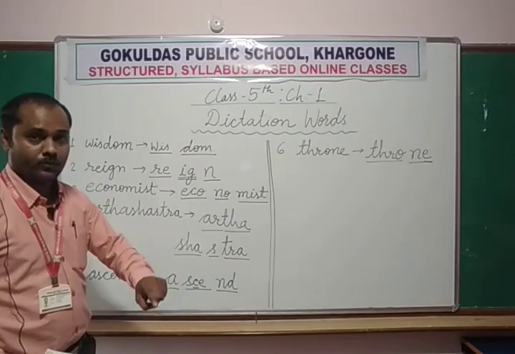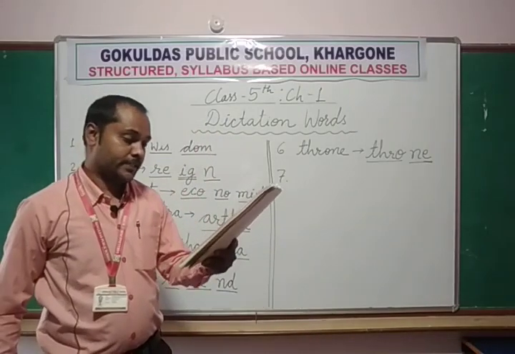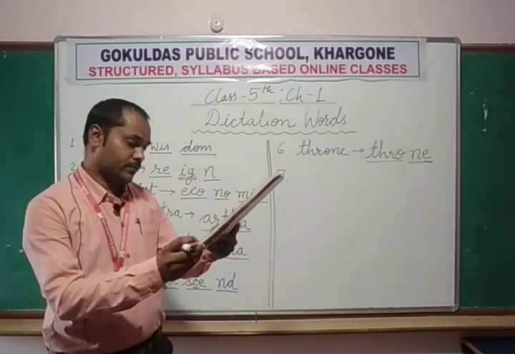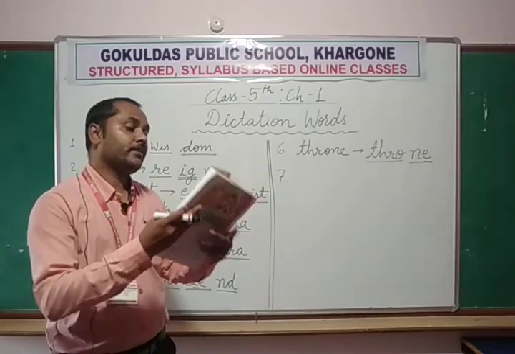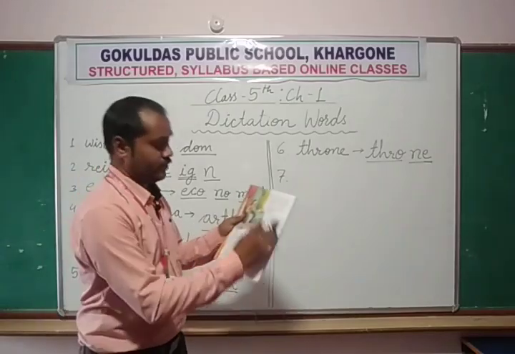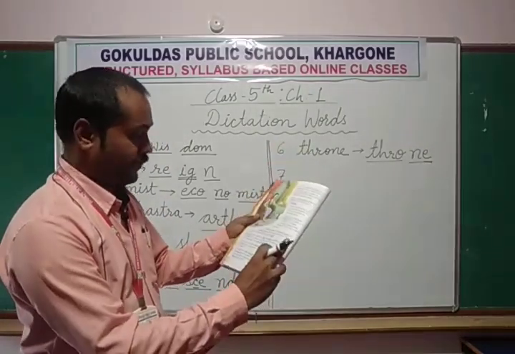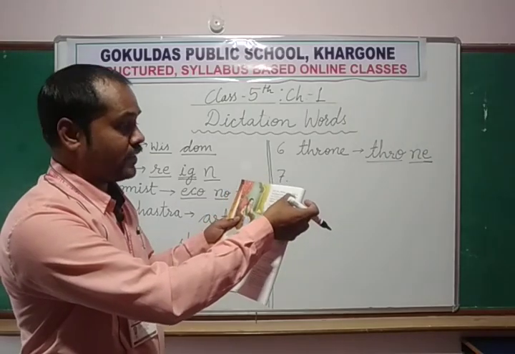He helped Chandragupta. Now come to the next hard word, that is looked up. That is simple, no need to write. Now comes defeat. Turn your page to page number 2. In the first paragraph we underlined so many words.